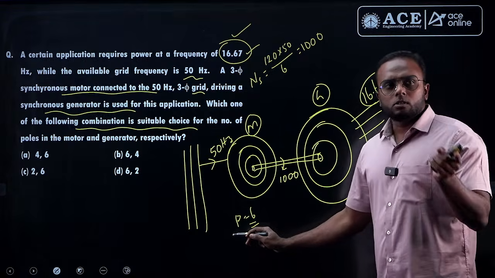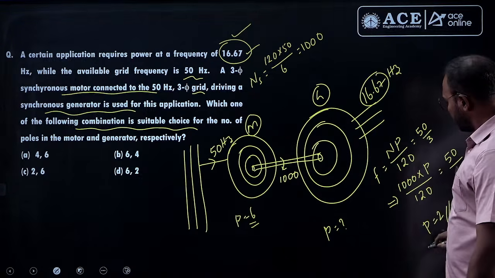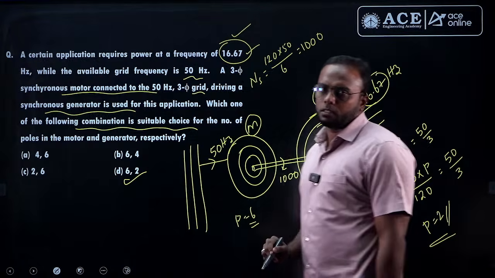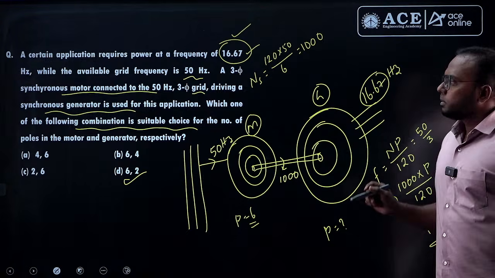So the synchronous motor has 6 poles and the alternator, or synchronous generator, has 2 poles. So which option is satisfying? 6, 2 is satisfying here. Okay. Next question.